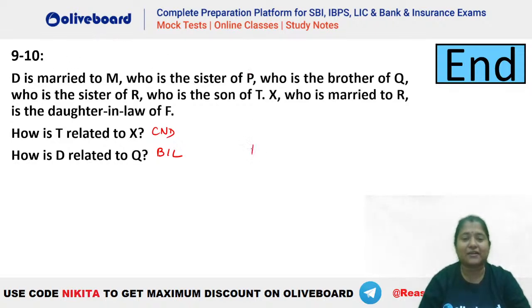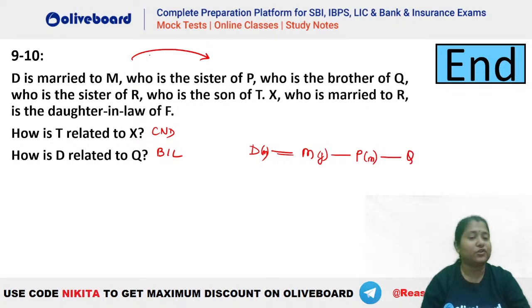Let's try it out. So D is married to M, who is the sister of P. So M is a female person, so D has to be a male person here. Now M is the sister of P, who is the brother of Q. So P is a male person, and he is the brother of Q, who is the sister of R. R is the son of T. So these are the children of T here. Okay. So T is here.